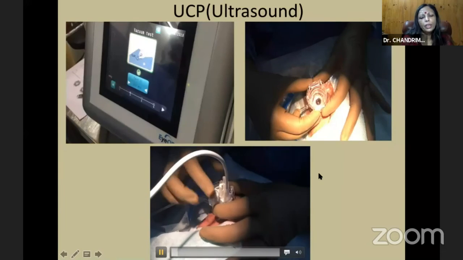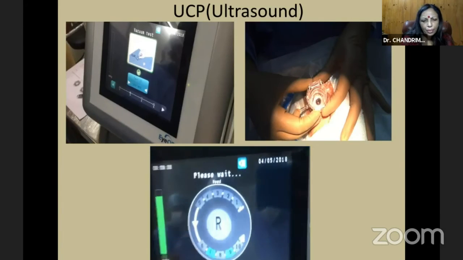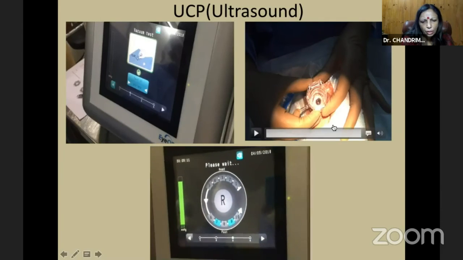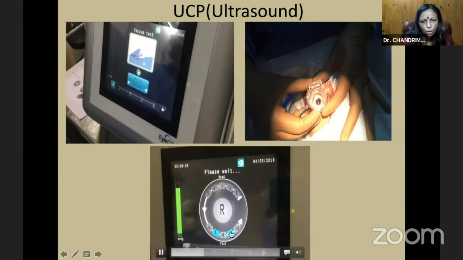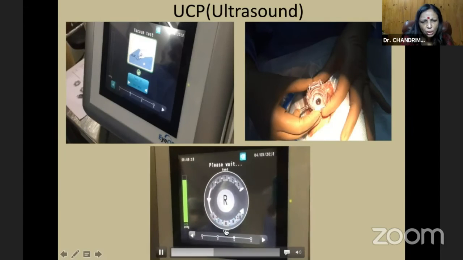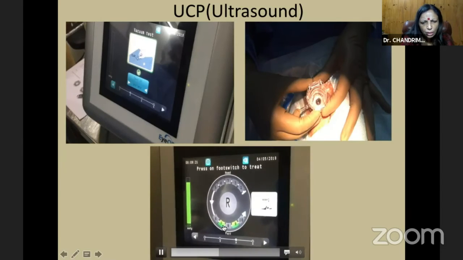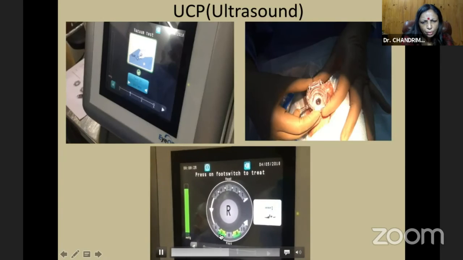Once you've done it on one hemisphere, you turn it as I'm turning it, and then you can do it on the other hemisphere. And this is where you can see that the ultrasound wave has been applied on these quadrants. You can choose, and there is a gap of 20 seconds between each application. This is where the ultrasound waves are being applied.